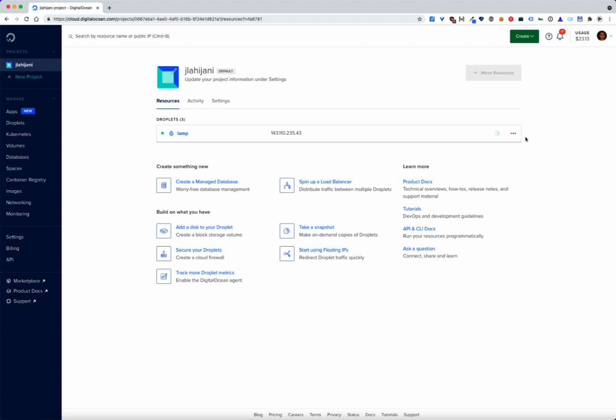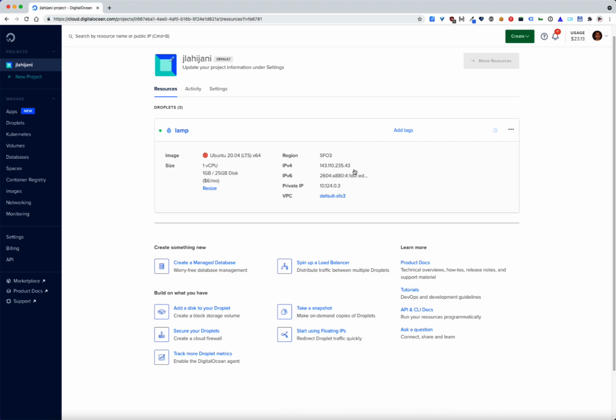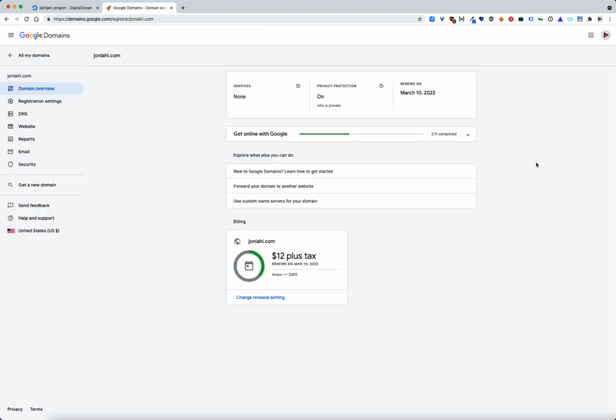So our droplet is now complete, and you can see our IP address here. I'll go ahead and copy that. Let's expand it further. And you can see our IPv6 IP address here as well. So over here, I have a domain name called johnlahi.com. That's just a domain name I have for testing purposes. And what I want to do is set the A record for this to the IP address of our droplet.